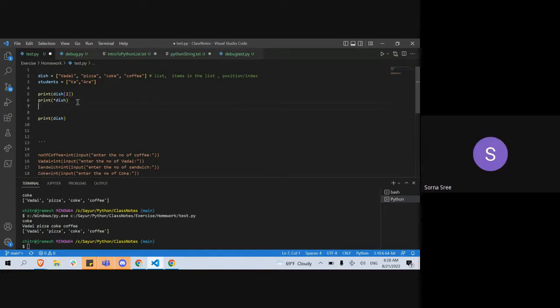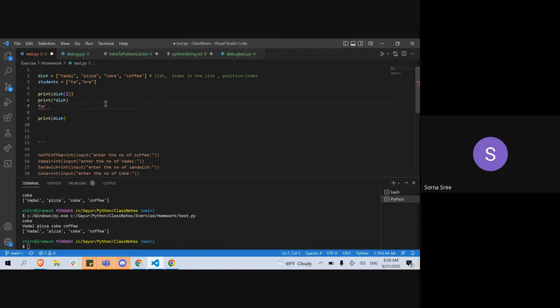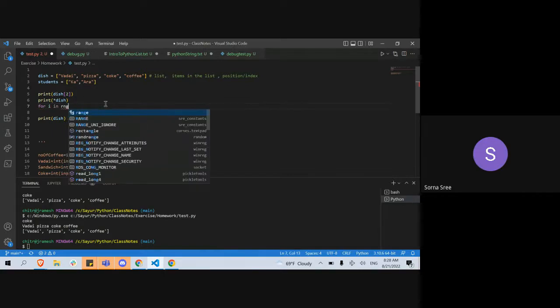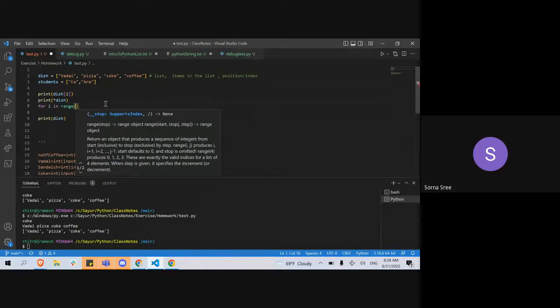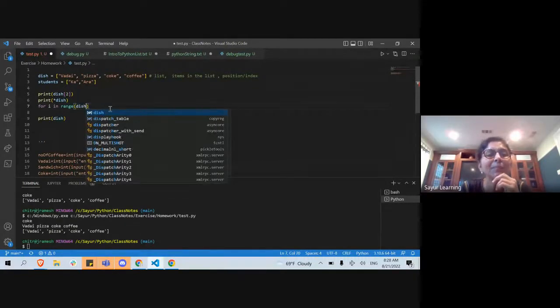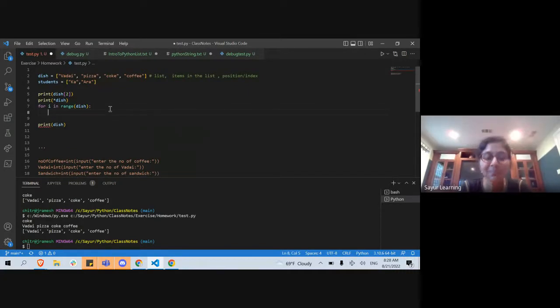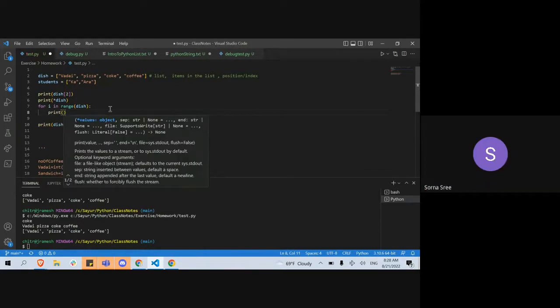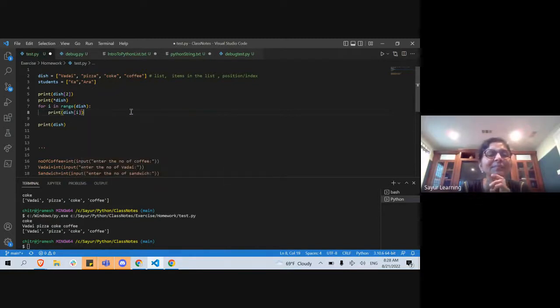Another way is a for loop. So I can do a for loop. How do I do the for loop? For i in range, and inside the bracket you have to give this. Inside the bracket? The variable name, this, ma'am. Dish. Okay. That's it? Then print. Okay, put a colon. Okay. Print this array of i, ma'am. Of i. Right? Yes ma'am. Okay, now let's comment all these out.